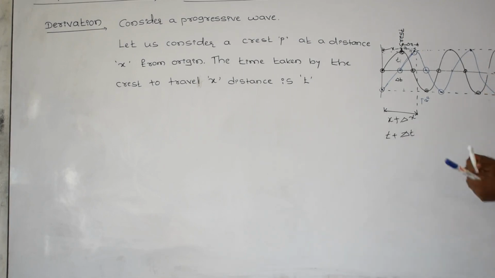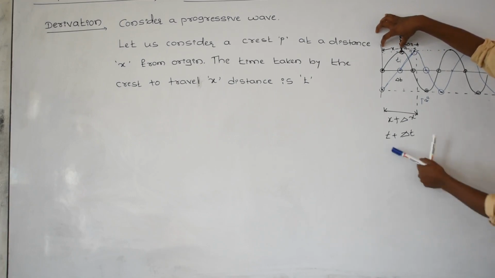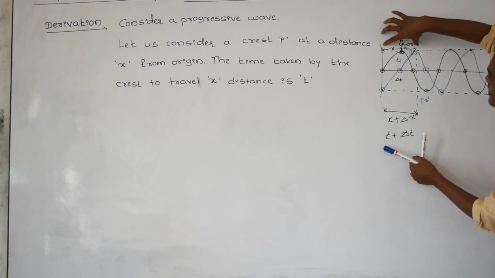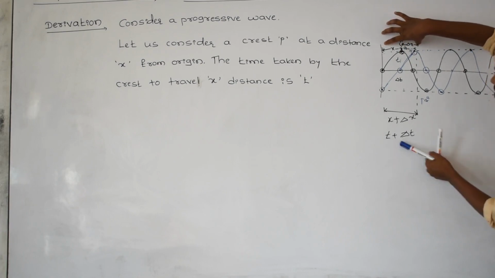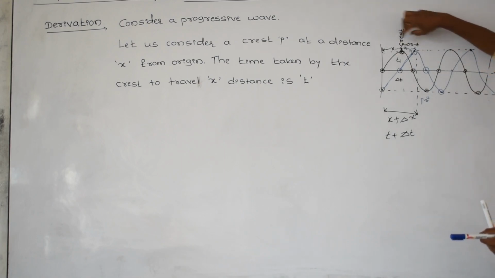Don't confuse. In order to cover this much distance, x distance, time taken is t. And in order to cover a distance x plus delta x, it is t plus delta t. Here to here time taken t, here to here delta t. Here to here distance is x, here to here delta x.